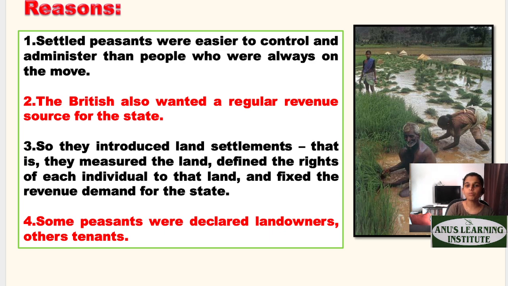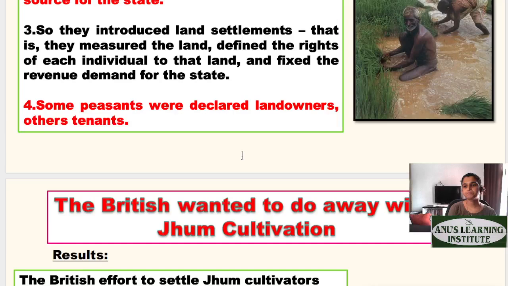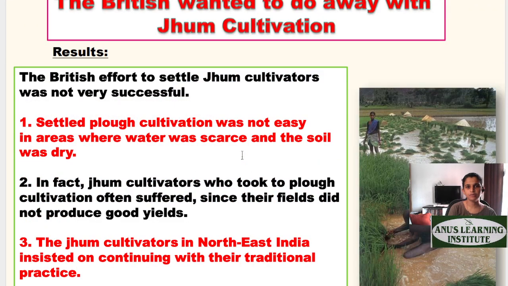And hence, what eventually started happening was that the equality among the people was lost. Some started treating themselves as landowners, some started being treated as mere laborers, which was not the case before the colonial rule. Hope you're clearly understanding what I am saying.